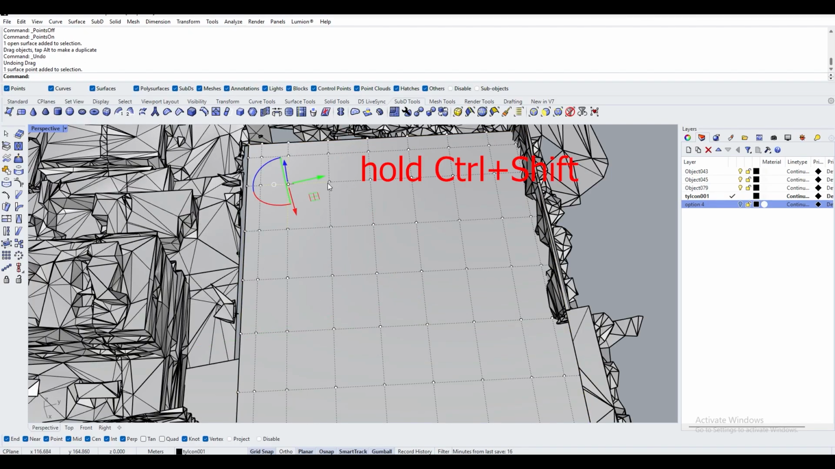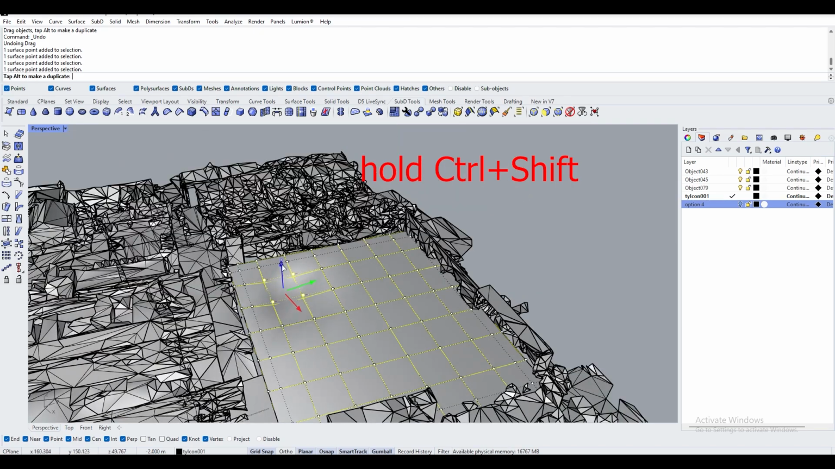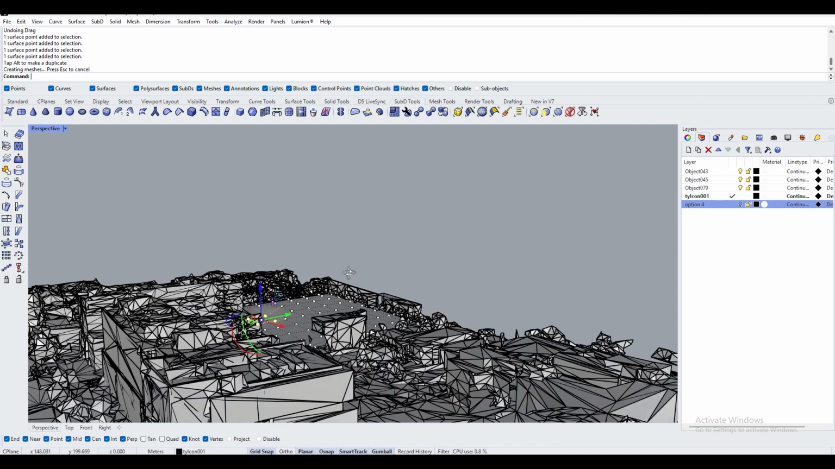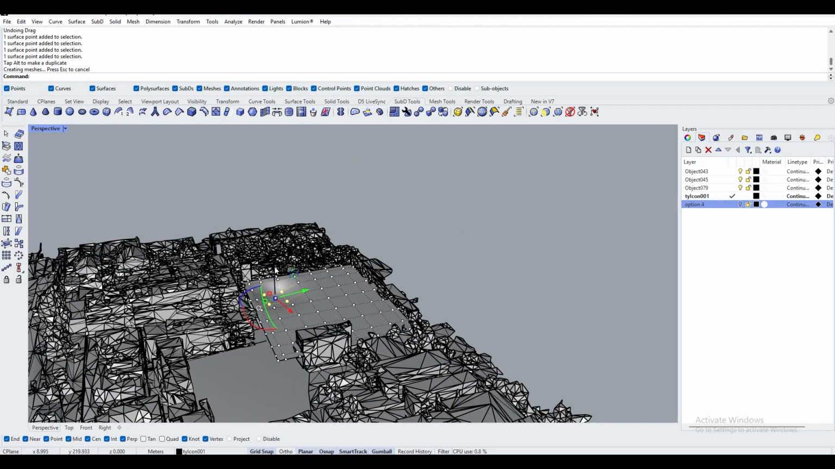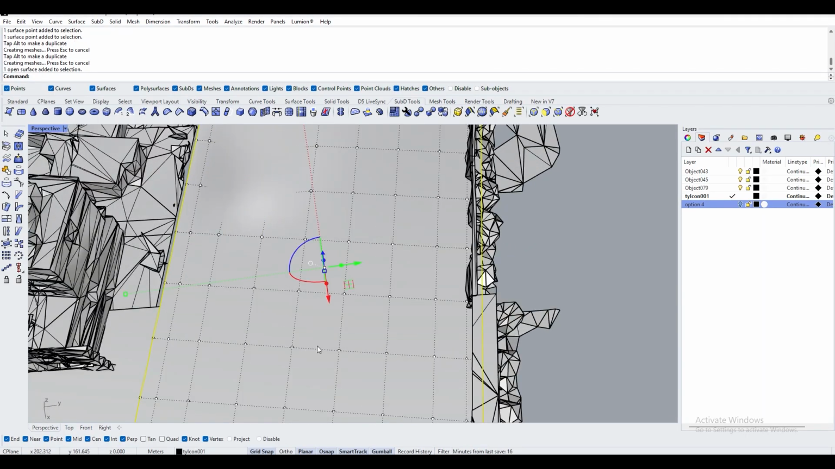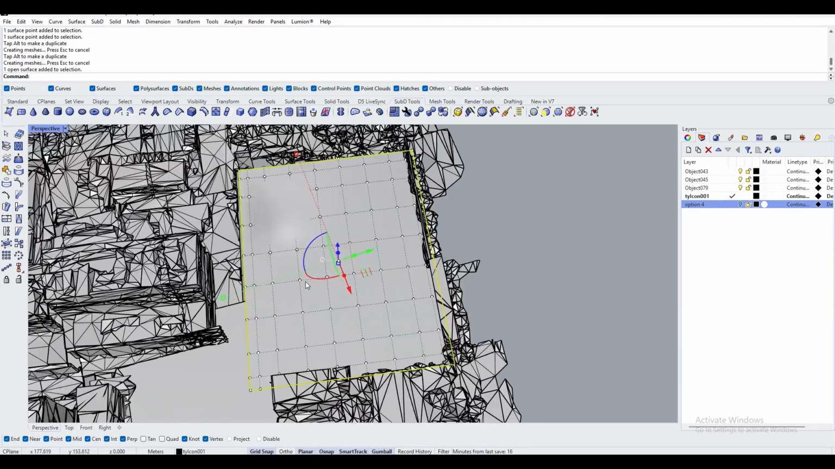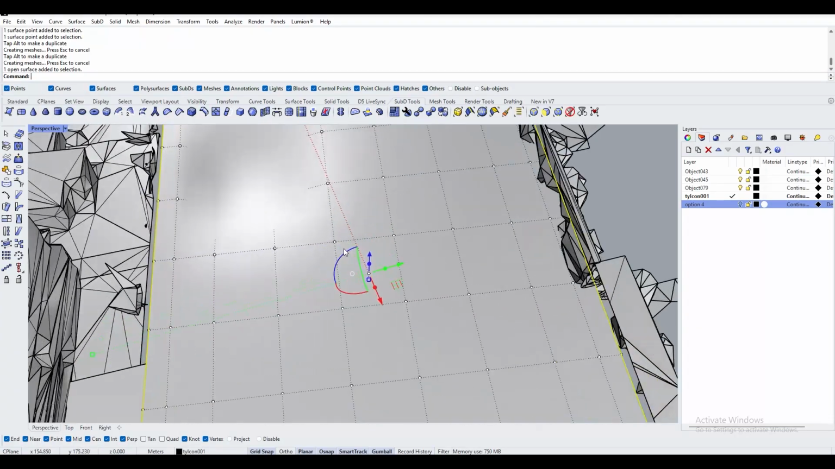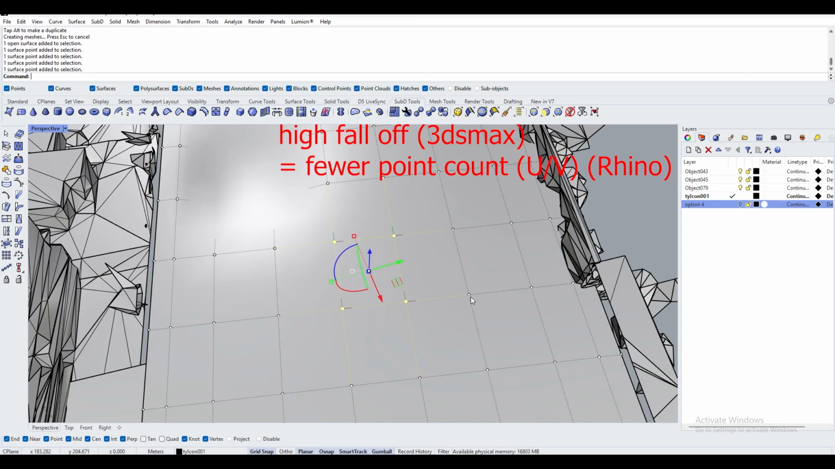Pick the points, hold Ctrl Shift to select multi-points. Combo move. In Rhino, you don't have to use soft selection. The polysurface in Rhino has similar effects. Just for the mesh, both software act the same.